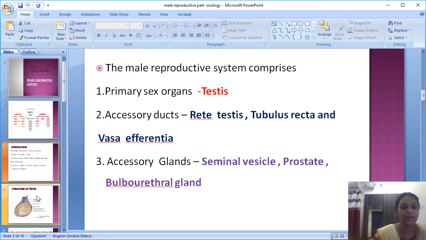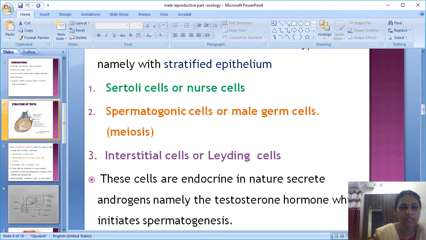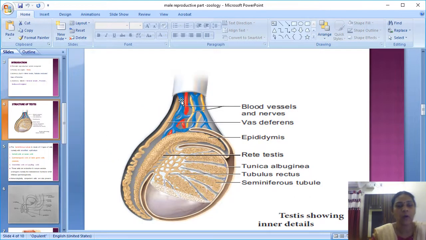Okay, next I am coming to the structure of the testis. If you see the structure of the testis, it is actually present inside the scrotum. You know that the scrotum is always present below the abdominal cavity. It is hanging outside of the abdominal cavity. Why is it hanging outside the abdominal cavity? The testis is always present inside the scrotum. The scrotum is a loose skin that is folded and hangs outside of the abdominal cavity. Inside the scrotum you will have a pair of testes, the left and right testes.